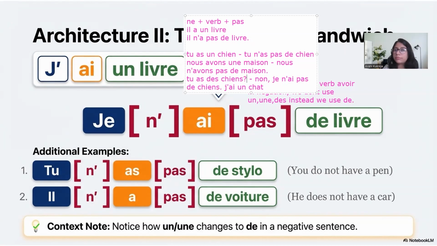Tu as des chiens. Understood? Yes. Clear? Is this part clear, everyone? Yes. All right. Moving on.